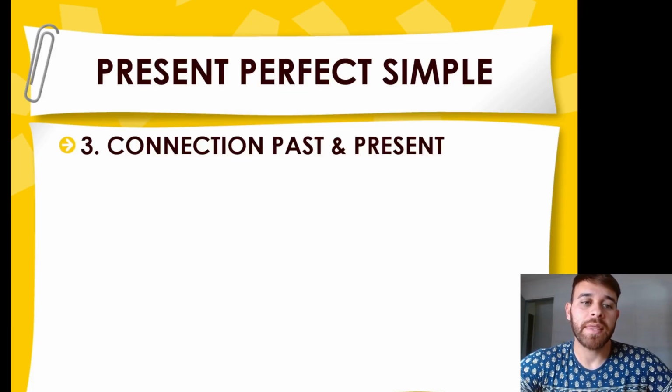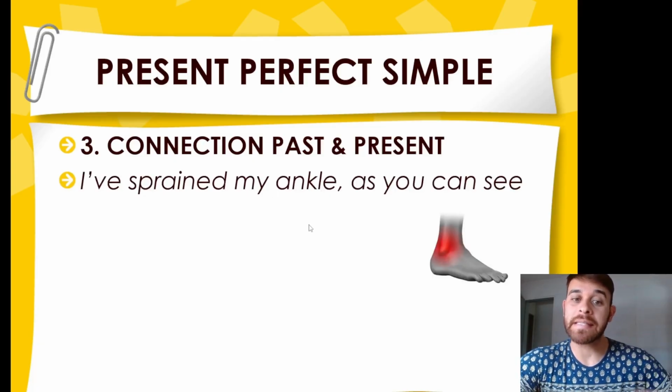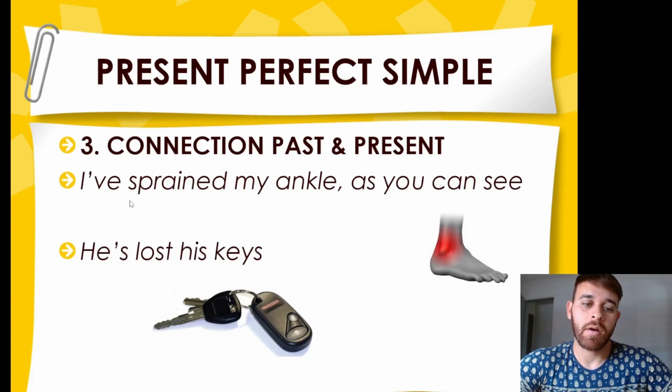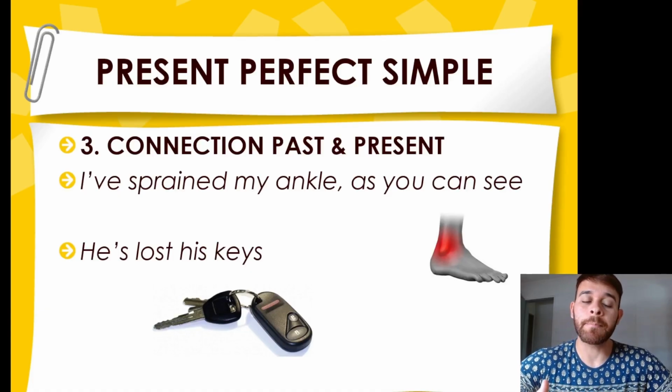We use the present perfect when there is a connection between the past and the present. For instance, when you say, I've sprained my ankle, as you can see, even though it's an action that happened in the past, you can see the consequence in the present. And that's why I also use the present perfect. Another example would be, he's lost his keys. So here again, he lost his keys probably a short time ago, and I can see the consequence of that. So he's probably touching his pockets looking for the keys.